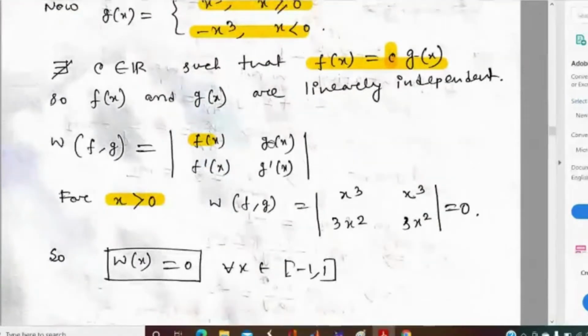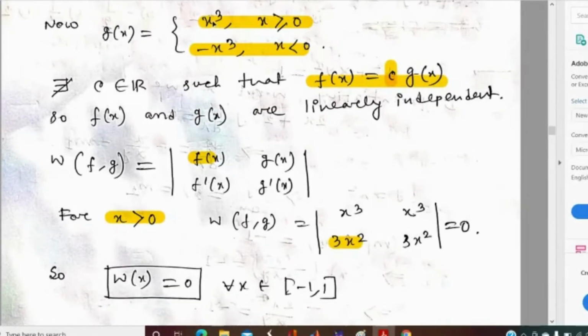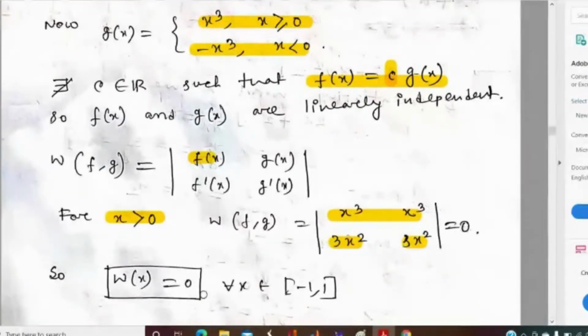So fx is x cube, gx is x cube, and f dash x equals 3x square. And as gx is x cube, g dash x will be 3x square. So the value of this determinant must be 0, because two rows are identical. So the Wronskian is 0.